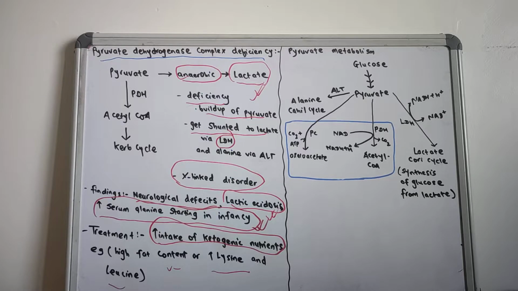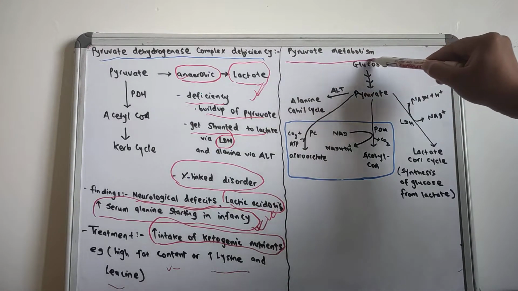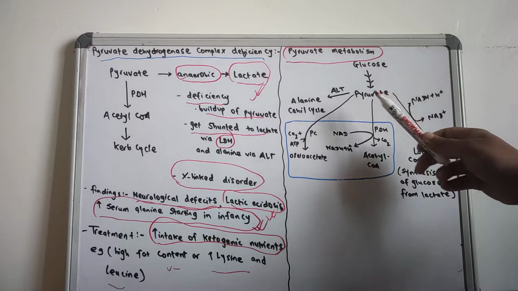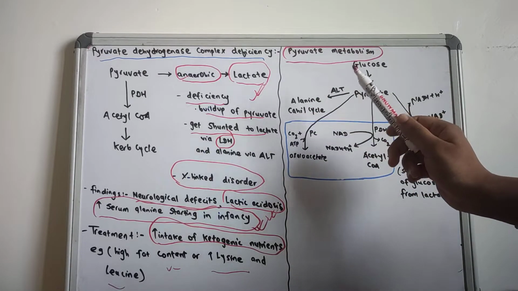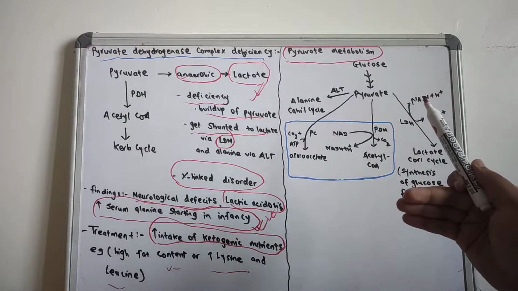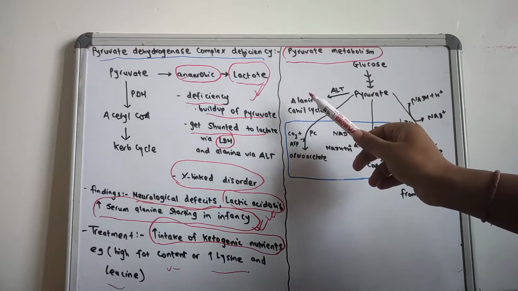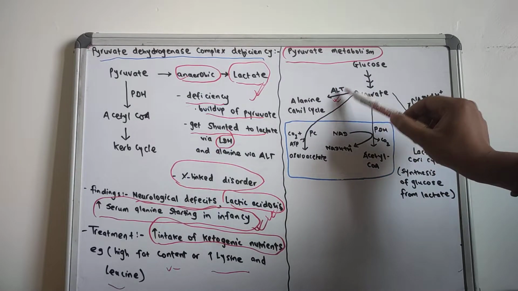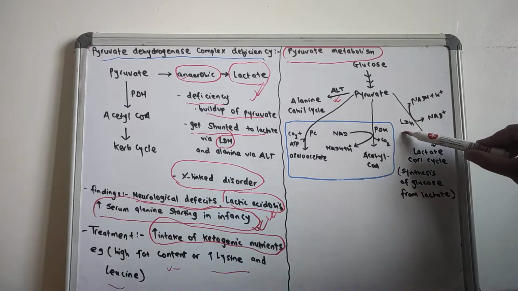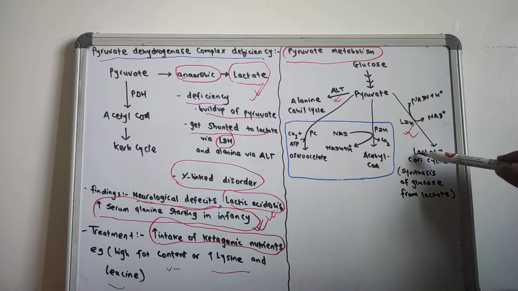Now let us discuss pyruvate metabolism. The pyruvate is metabolized in four ways. First, I am talking about the cytosol. In the cytosol, what are the various metabolisms of the pyruvate? The pyruvate is converted to alanine by the action of alanine aminotransferase, and with the action of lactate dehydrogenase, it is converted to lactate. This is also related to the Cori cycle.